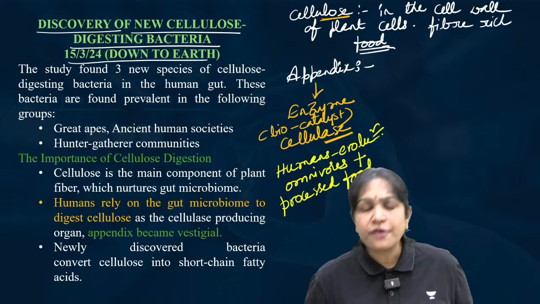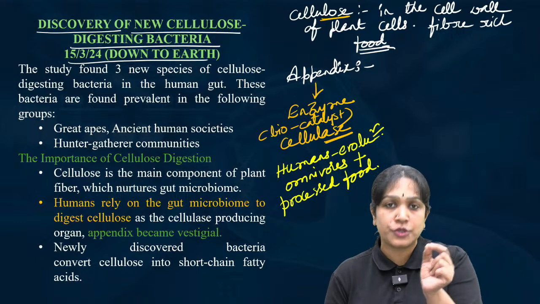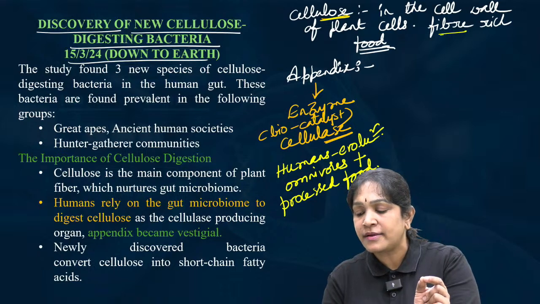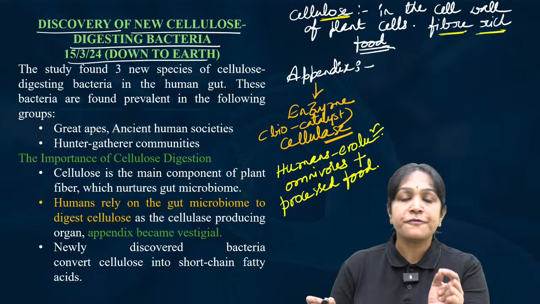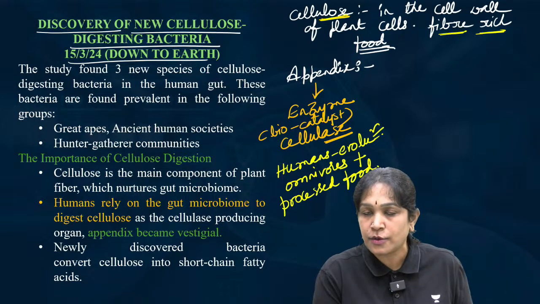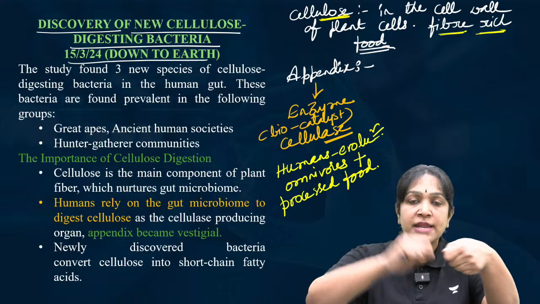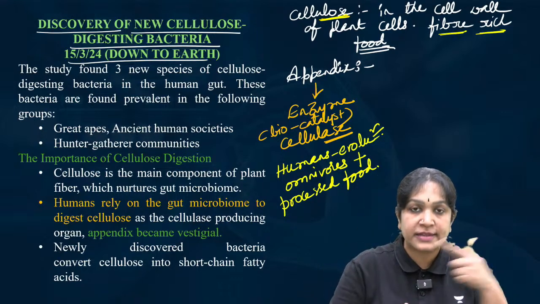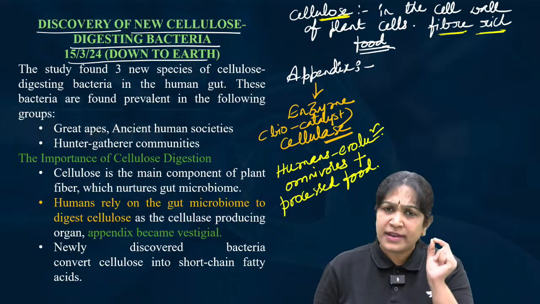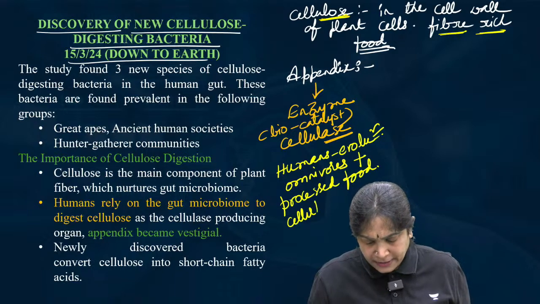Means instead of eating the whole fruit, we are preferring to drink a fruit juice. And I told you cellulose is rich in fiber-rich food. Instead of a whole fruit, when you take a fruit juice, you will not get enough cellulose. There is no cellulose. Or we are peeling the skin of the vegetables or fruits and then consuming. So it means we started consuming very little cellulose. Okay, so because of this, what happened?